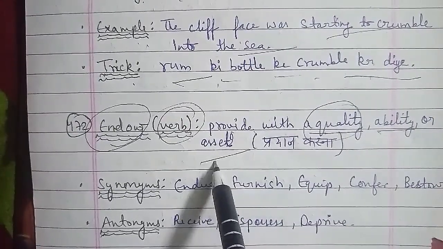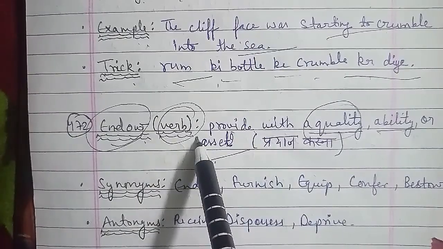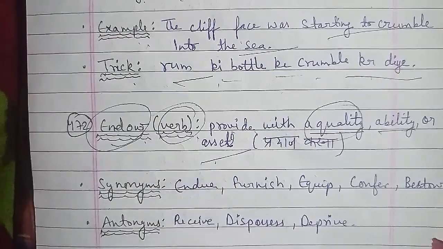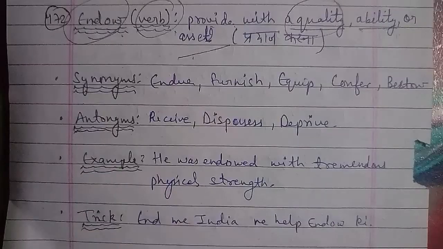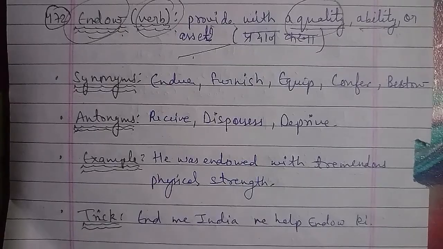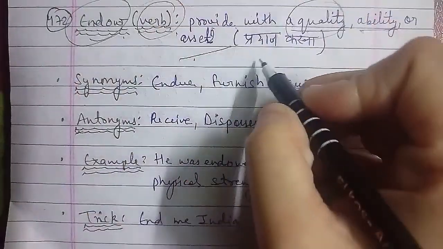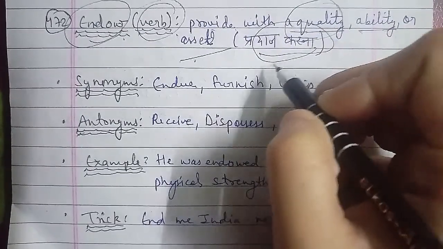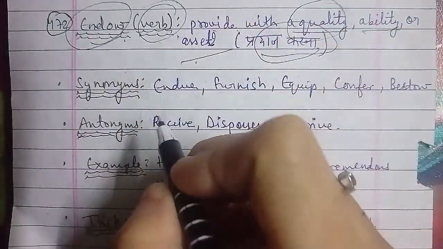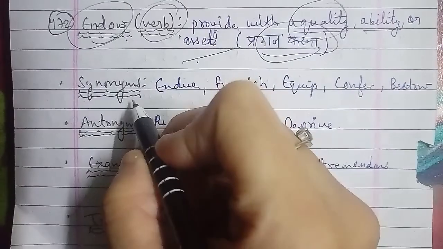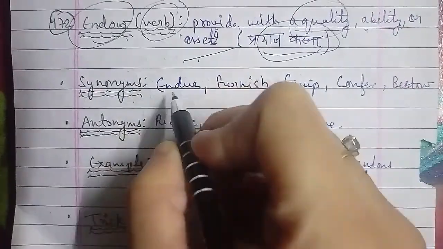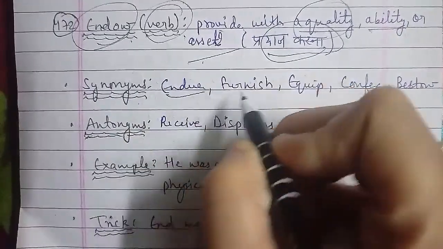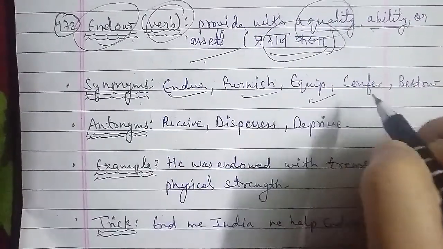Endow is used as a verb, and the meaning of endow in Hindi is pradhan karna. So pradhan karna is the word that we use. The synonyms of endow that we have here are endue, furnish, equip, confer, and bestow. The antonyms of endow we have are receive, dispossess, deprive.